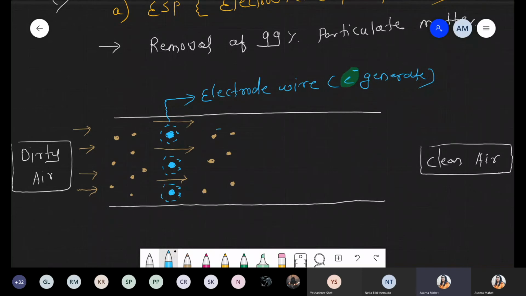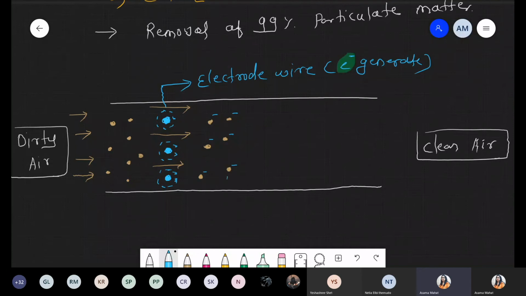So we just draw one line that it obtained the negative charge. Dirty air gets charge, and which charge? Negative charge. I am highlighting this point.